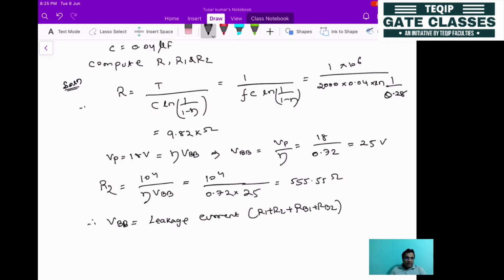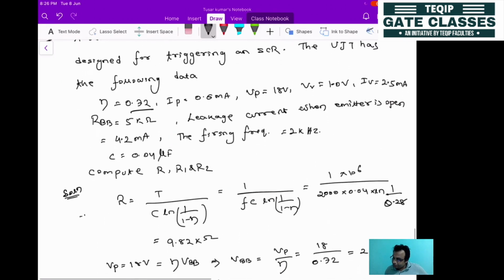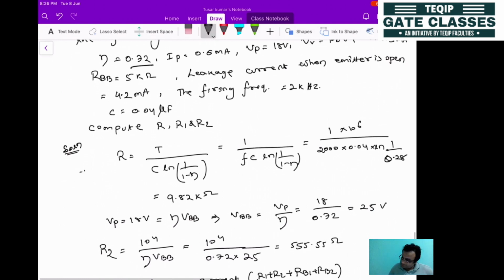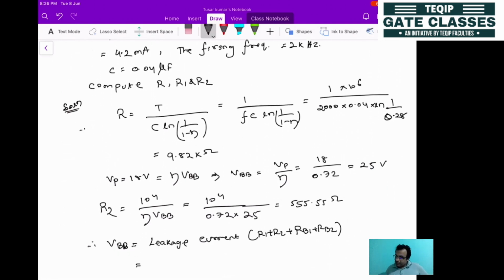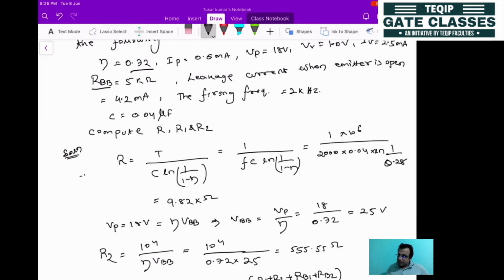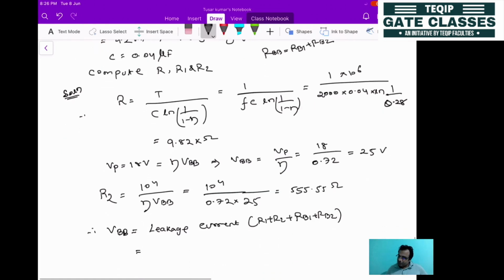RB is given in other terms as RBB, which is the internal resistance of the unijunction transistor, and it will be RB1 plus RB2. So we can put it here.